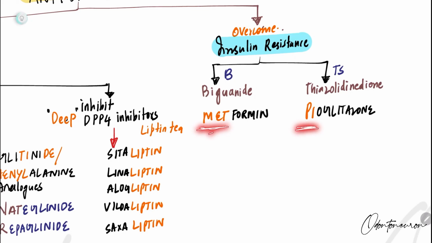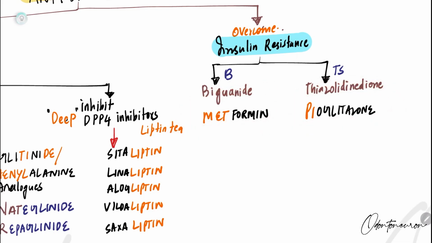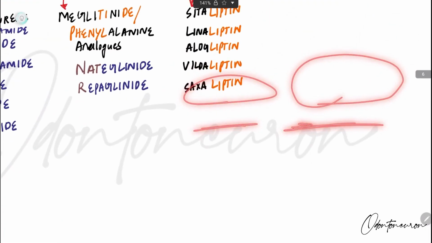When I say met, it's metformin. Pie is pioglitazone. Yeah, got it? So he went for a tea break, but he was unable to come out of his so-called breakup. He was so depressed. So he went for a BTS show and met BTS with a pie. So when I say BTS, it's biguanide and thiazolidinedione, and he met metformin, and with pie is pioglitazone. Clear? Clear.